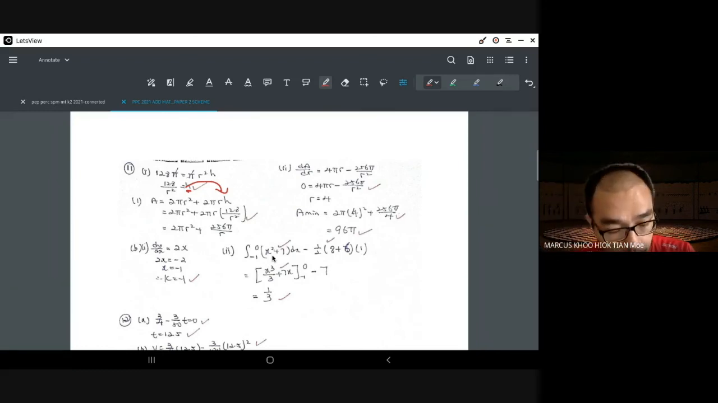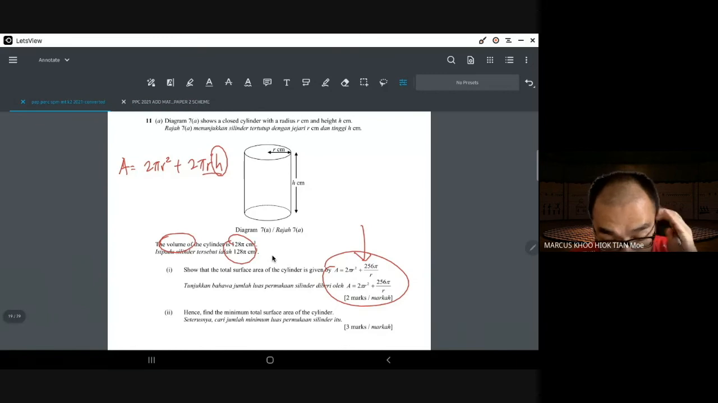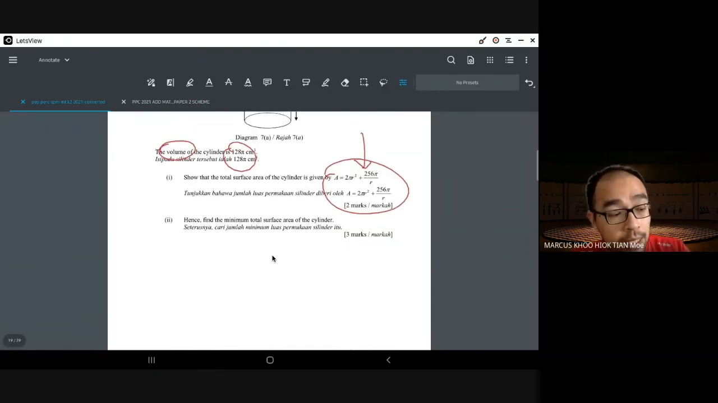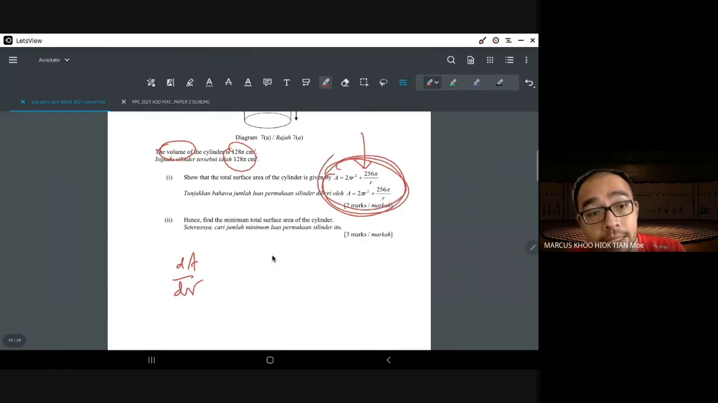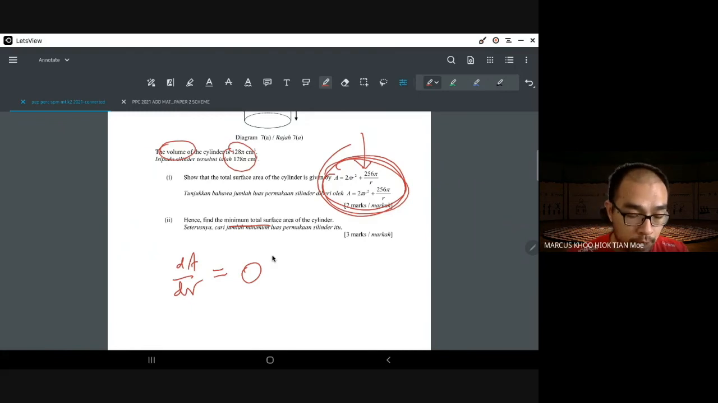Okay, all right. Then next is find the minimum total surface area of the cylinder. Minimum total surface area. When you're talking about minimum, you need to talk about dA/dr, because the equation given is here. So you have to find dA/dr, and when you see the word minimum, you know that the differentiation must be equal to 0. As long as you see minimum or maximum, the differentiation must be equal to zero.